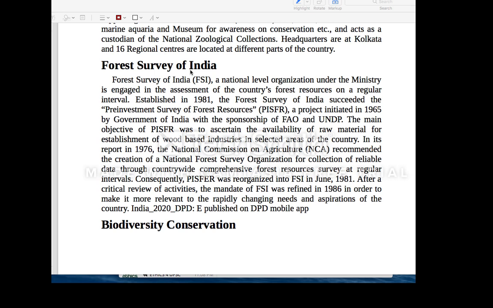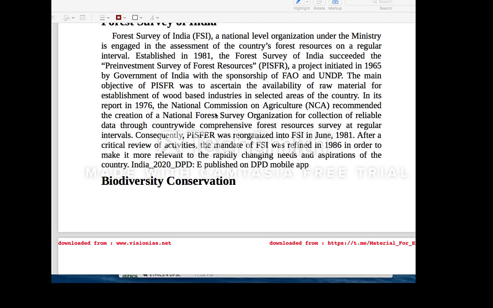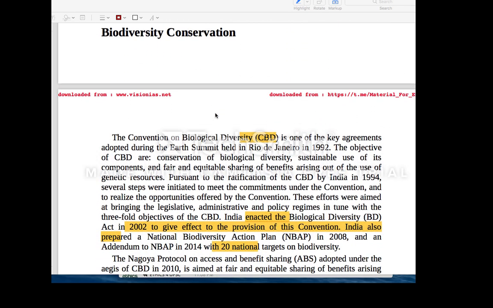These are the things you need to have an idea about. Then we come to biodiversity conservation, which we have already discussed in the Earth Summit video on YouTube. Currently we have only one legal, binding convention, the 1992 CBD, the first major legal treaty for the protection of biodiversity. Since we have ratified this, as per its provisions we enacted the National Biodiversity Act. As per this Act we have the National Biodiversity Authority, State Biodiversity Authorities, and local-level Biodiversity Management Committees.